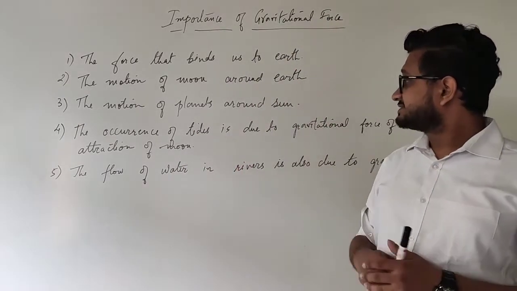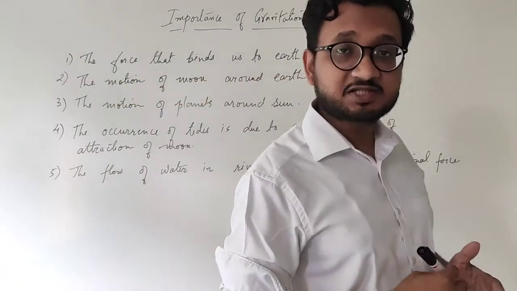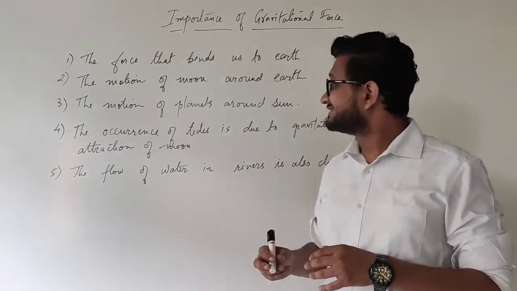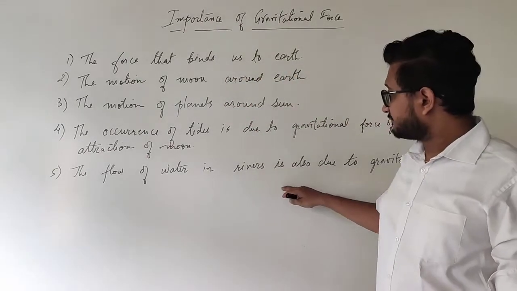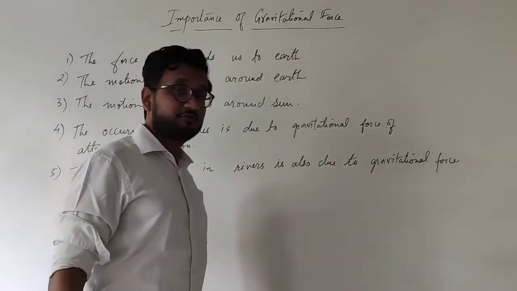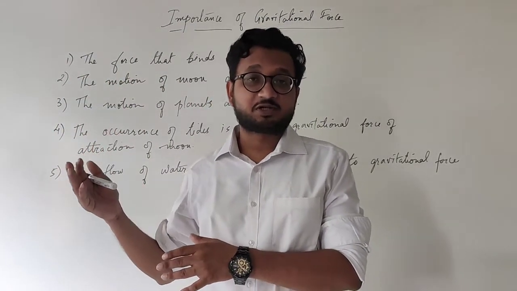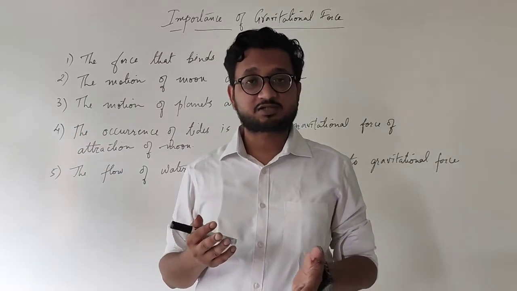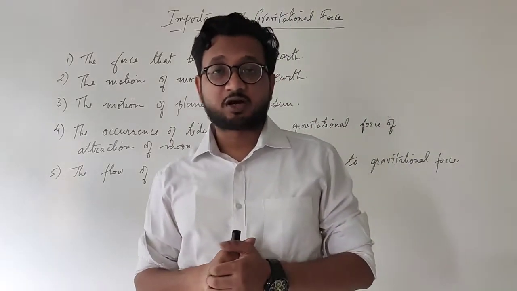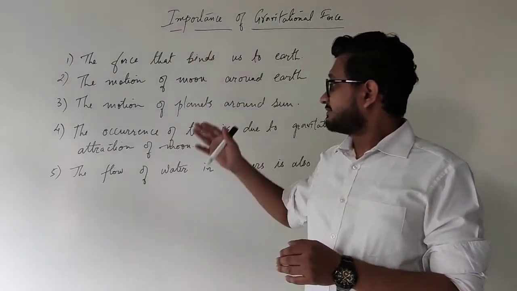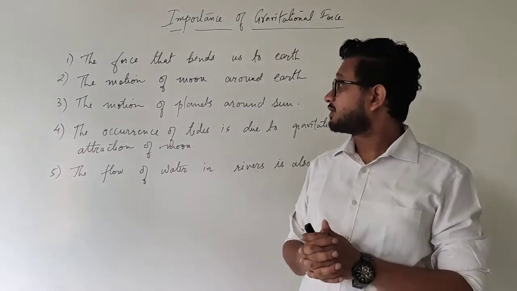The occurrence of tides is due to the gravitational force of attraction of moon. So the high tides and the low tides happening in our water bodies is because of the gravitational force of the moon. And finally, the flow of water in the rivers is also due to the gravitational force. The water from the higher mountains during summer, when the ice and the snow melts, it converts into water bodies, and this is how, because of the gravitational force, they keep flowing downwards. Okay, so these are a few important topics on how the gravitational force is important for us.